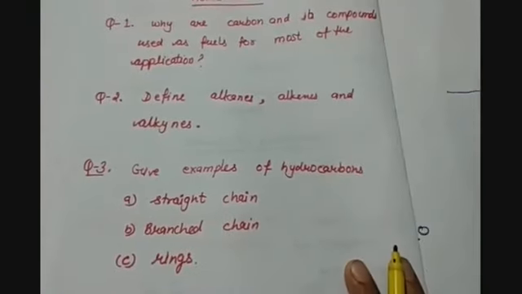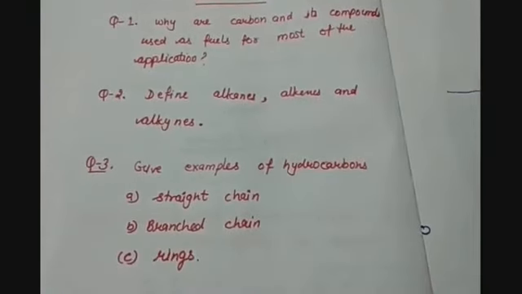So although we have not discussed about the straight, branched or ring structures of hydrocarbons today, but we have discussed in the previous lecture that how carbon compounds form straight chains, branch chains or cyclic compounds. So on the basis of that, try to make the examples of hydrocarbons in all three categories.